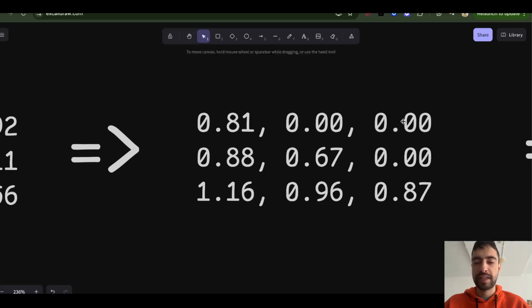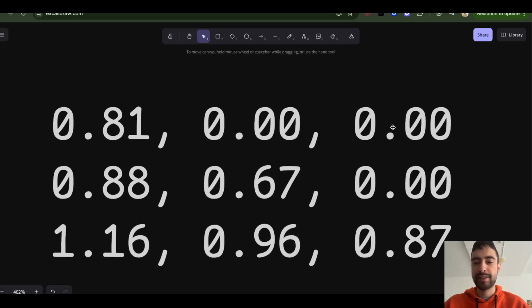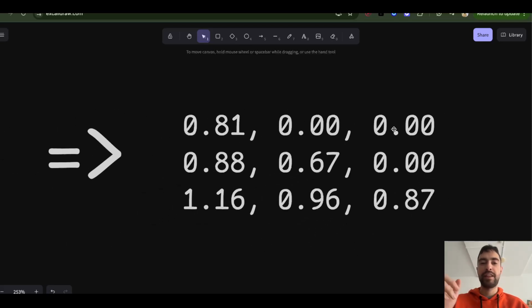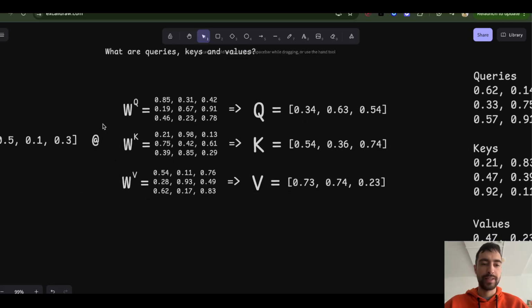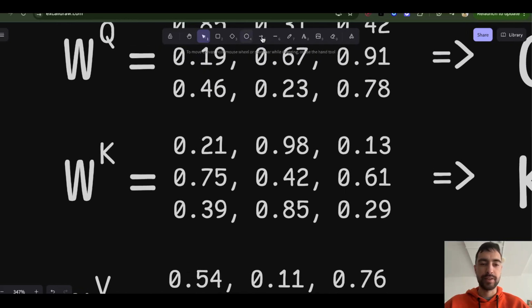For example, during training, we want to mask this to simulate that it doesn't know what the future tokens are. Even though we have the future tokens during training, we don't want it to look at them. We want it to predict the future tokens, and then it's going to update its weights. It's going to change these numbers that it learns to better predict.